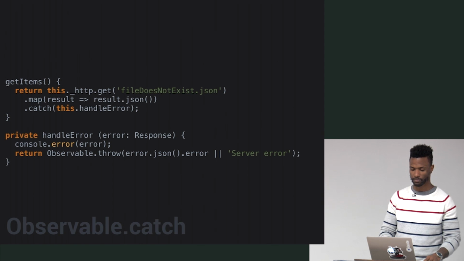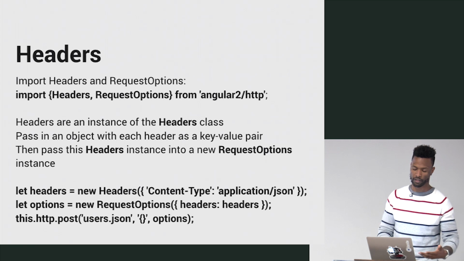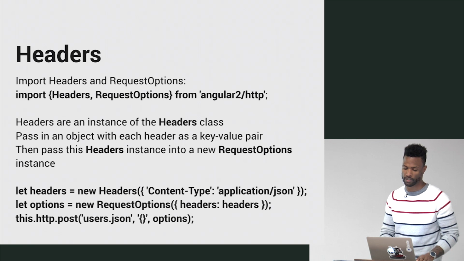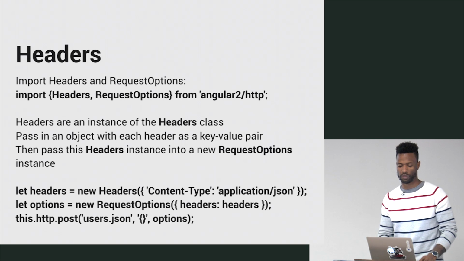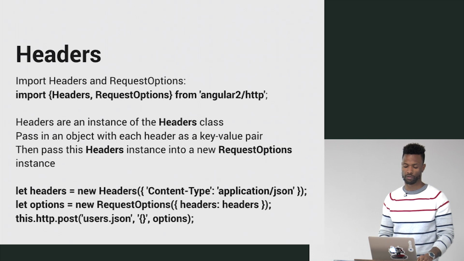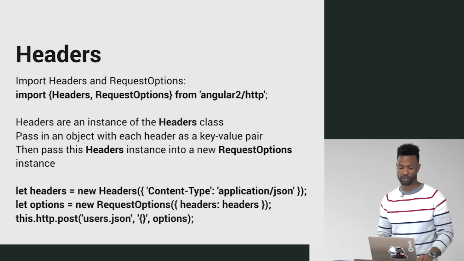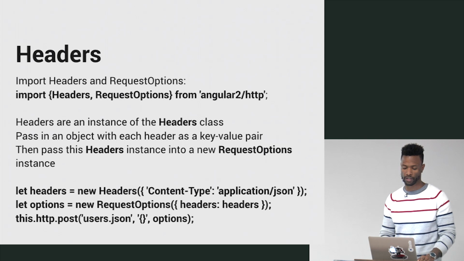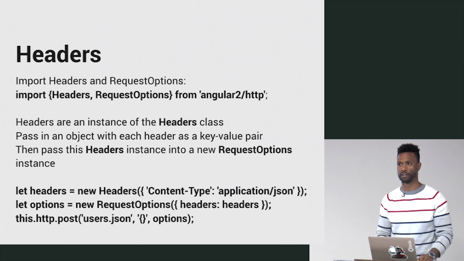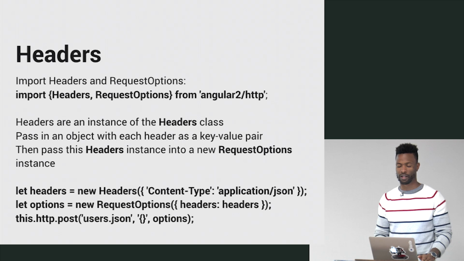All right. Okay, so headers inside of HTTP, very important, obviously, when it comes to putting and getting things and authentication, authorization, identification, stuff like that. To use headers, there's a Headers class that comes with the Angular 2 HTTP module that we can use to just set up headers. And we can pass them in as options to our methods like post, as you can see at the bottom. And they're pretty simple. This is a headers object that you attach to this request options object, and you just pass that along. Is it really complicated? Yeah. Could we have just used regular objects? Probably. But this is how you do it.